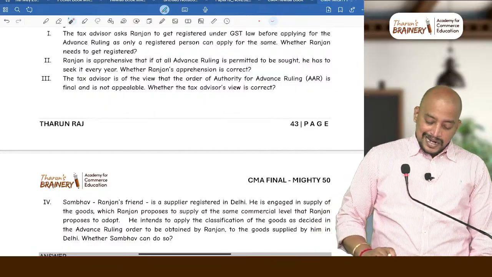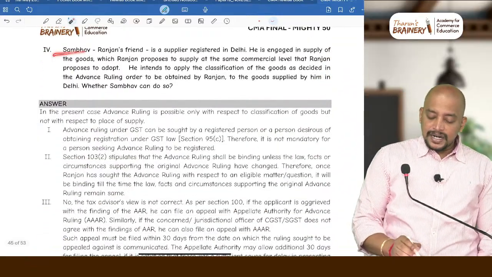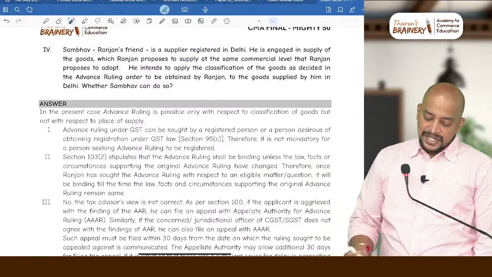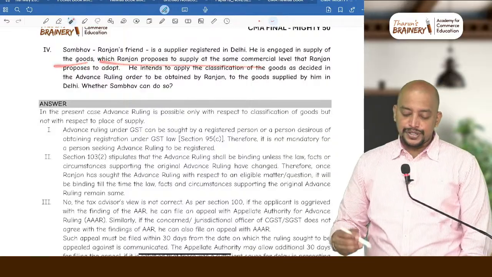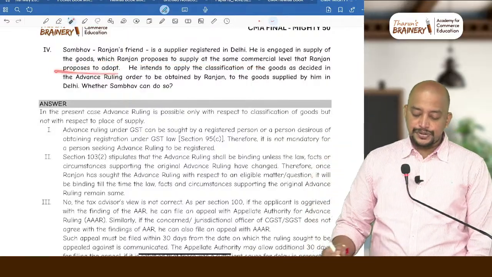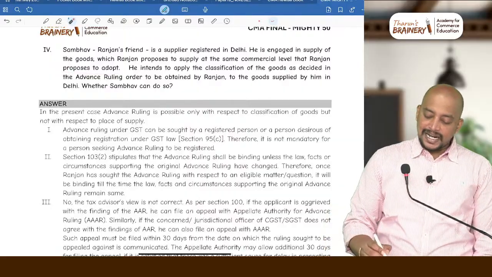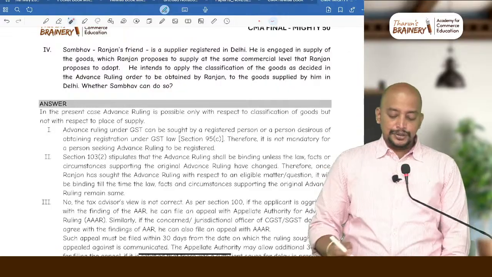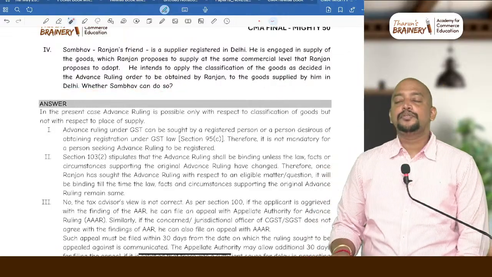Okay. Next. Shambhav, Ranjan's friend, is a supplier registered in Delhi. He is engaged in supply of goods which Ranjan proposes to supply at the same commercial level that Ranjan proposes to adopt. He intends to apply the classification of the goods as decided in the advanced ruling to be obtained by Ranjan to the goods supplied by him in Delhi. Whether Shambhav can do so?